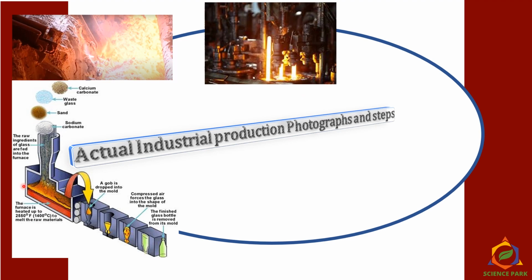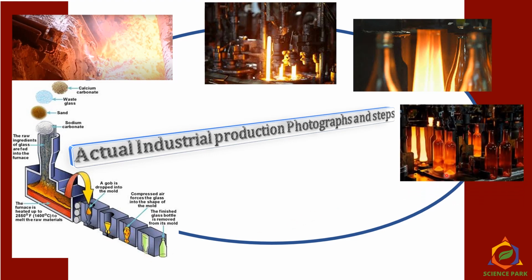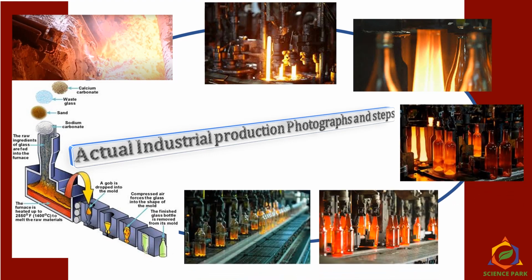Then once they are molten, the gob is dropped into the mold, right? At the bottom of the mold, compressed air is forced into the glass just to give it the shape of the mold. Then this is the finished product. These finished products are then placed on a belt, where they are gradually cooled.